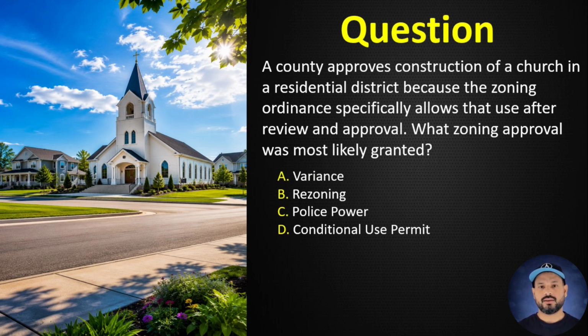Question number 4. A county approves construction of a church in a residential district because the zoning ordinance specifically allows that use after review and approval. What zoning approval was most likely granted? A. Variance. B. Rezoning. C. Police power. D. Conditional use permit. Correct answer, D. Conditional use permit. Conditional uses are allowed only after approval under the zoning ordinance.